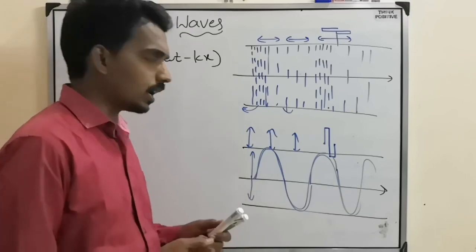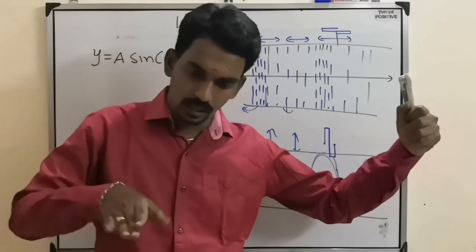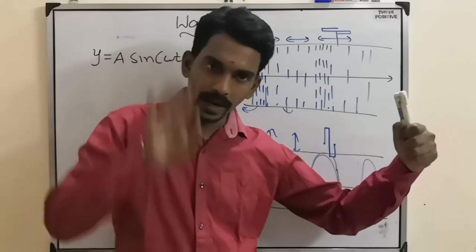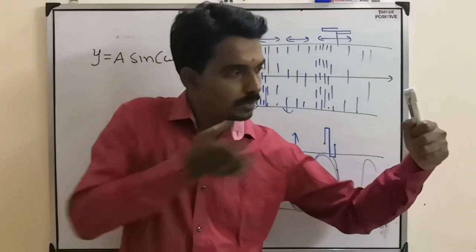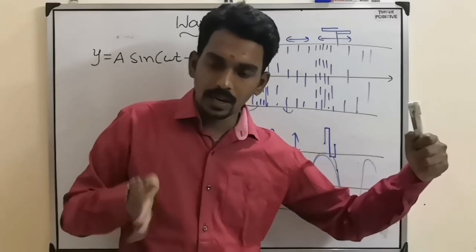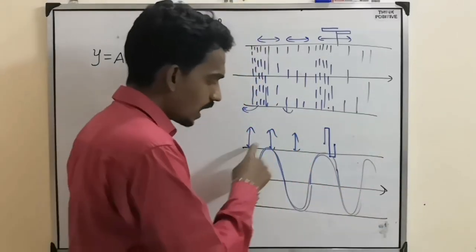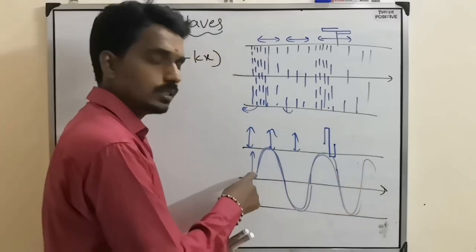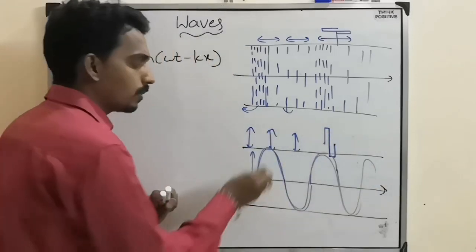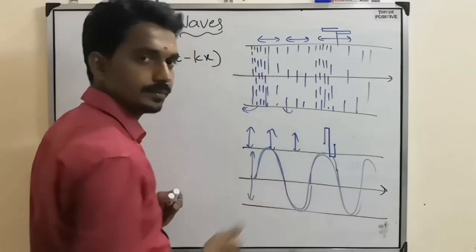When you consider a string attached to one fixed support and at the other point you give a jerk, then it will go like this. The particles are vibrating up and down. It's not that this point will move here. This point will vibrate here only, and that shape will come like crest and trough. So this is not the wave motion. This is the vibration of the particles, and the transverse wave travels in the form of crest and trough, like one mountain and one valley.